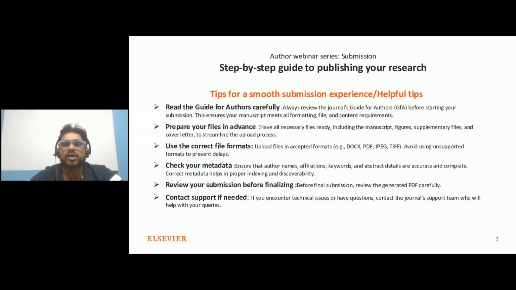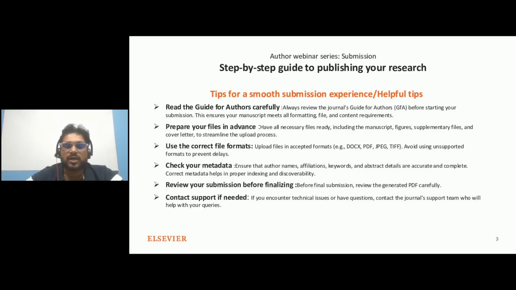In the general information step, there might be different types of requirements based on the journal's configuration. In the additional information section, you might see different types of questions which vary from journal to journal based on their requirements. Other than that, the upload process and the build process are similar.